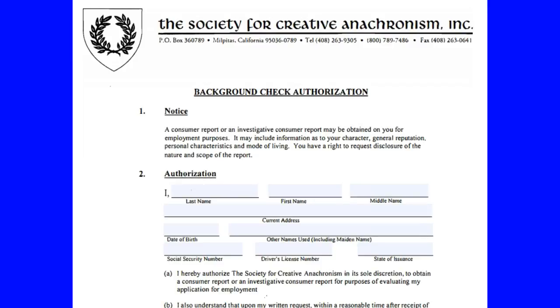Once the background check authorization form has been received, the corporate office will 1. Maintain a list of all approved requests for background checks. 2. Check the requester's current membership status and check the requester's name against his or her kingdom's list of individuals for whom background checks have been approved. If the requester is not a current member of the SEA, they are not eligible for a background check, and their forms will be returned with an explanation of why they are currently ineligible. If the requester's name is found on the Approved by Kingdom Seneschal list, then the requester's data will be sent to the company conducting the background check to begin the process.